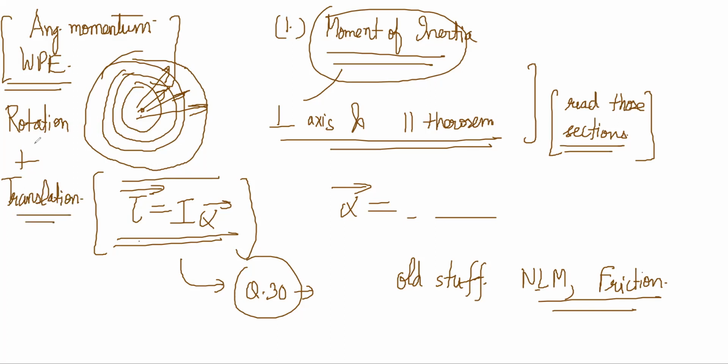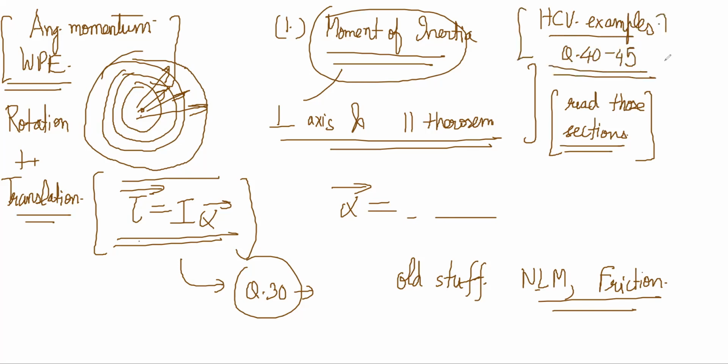It will take one or two more classes of theory to finish everything. Till then you can try the HCV examples on the theory that we have covered, until question 40, 45. It will not be very easy, but you should still be able to get 70, 80% of this. Try this. Spend some time doing this, okay? Otherwise, you'll not be able to add anything in the next class.